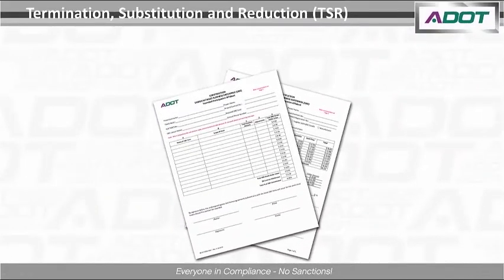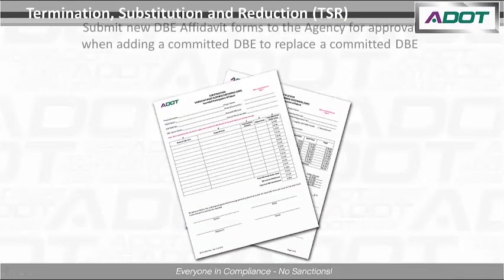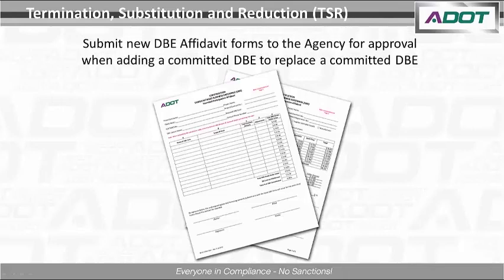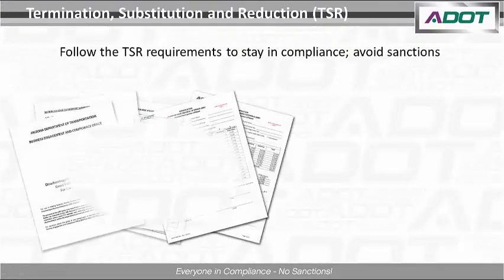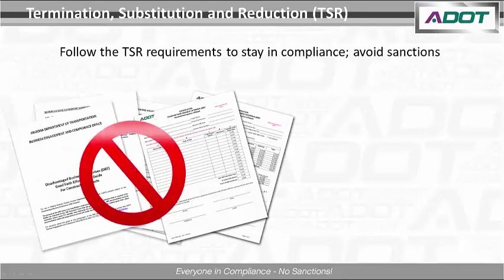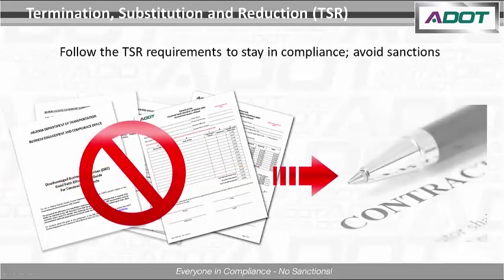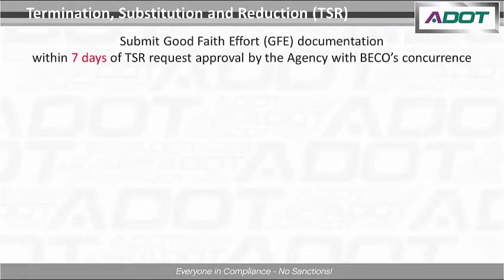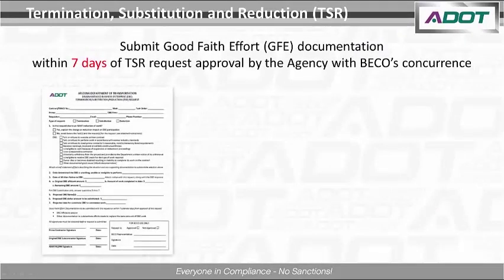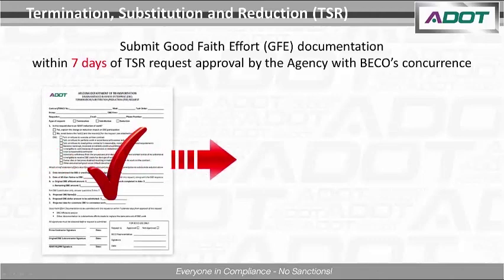Following the agency's approval for the submitted TSR form, amended DBE summary and individual affidavits must be submitted to the agency for approval when replacing a committed DBE with another committed DBE. It's important to follow all TSR requirements, including notification within 24 hours so possible sanctions may be avoided. If a replacement for a committed DBE cannot be found, good faith documentation must be submitted to the agency within 7 days of approval of the TSR form.